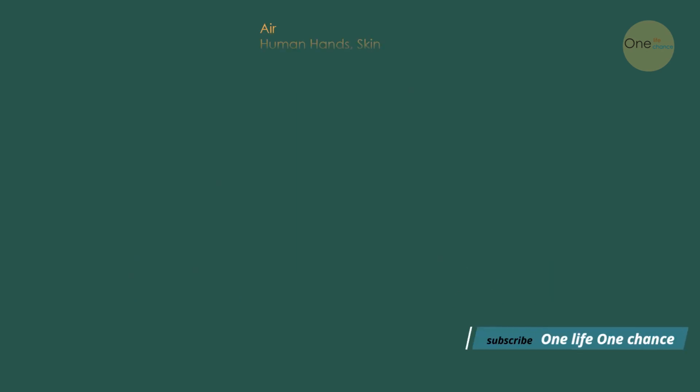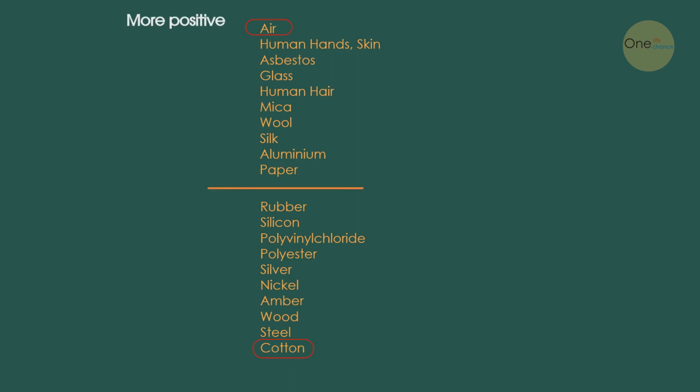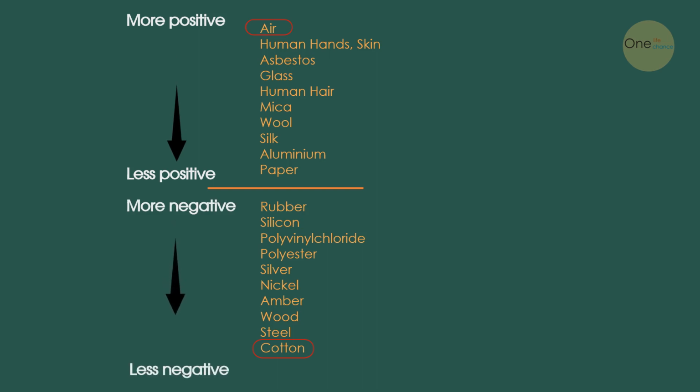This is a list of some objects from air to cotton. We can make air more positive because it can lose more electrons, while paper is less positive because it loses fewer electrons. We can make rubber more negative because it can gain more electrons, while cotton is less negative because it gains fewer electrons.